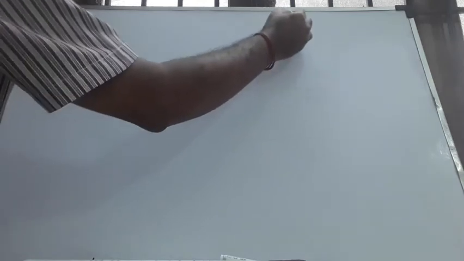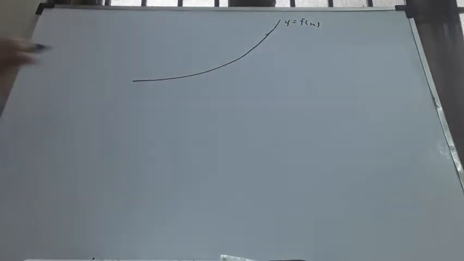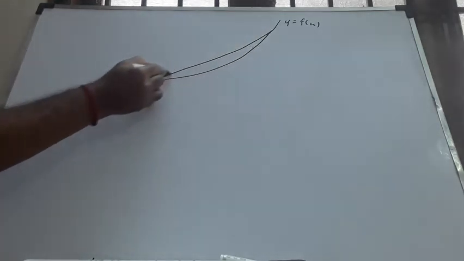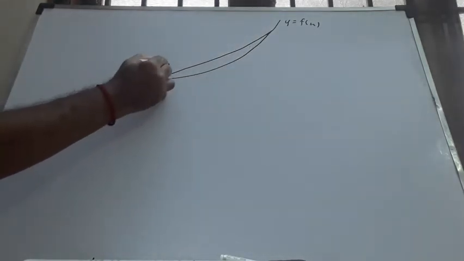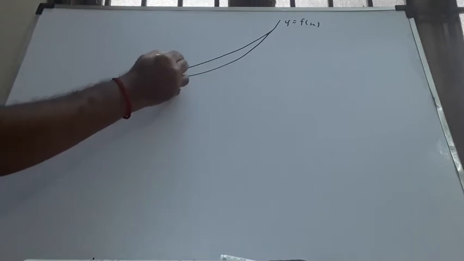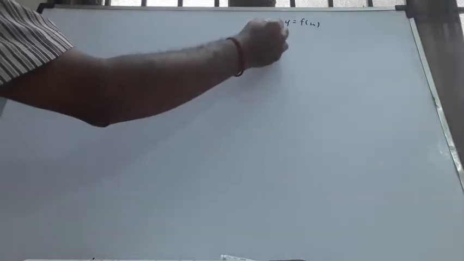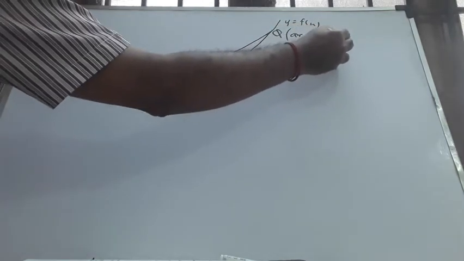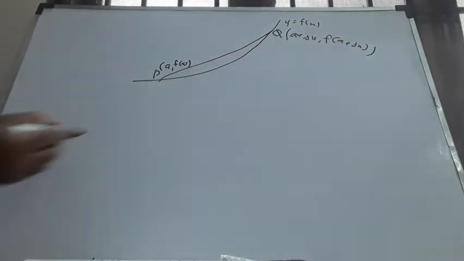This is the curve. I'm going to take 2 points, let us say. One is a comma f of a, that is let us say capital P. The other is a plus delta x comma f of a plus delta x. I'm taking two closer points. It means delta x is as small as possible.